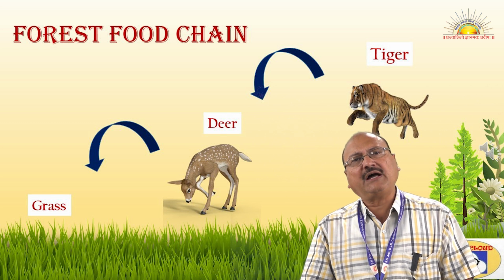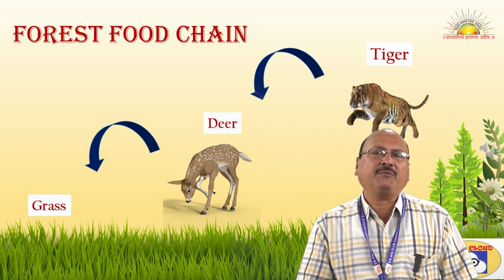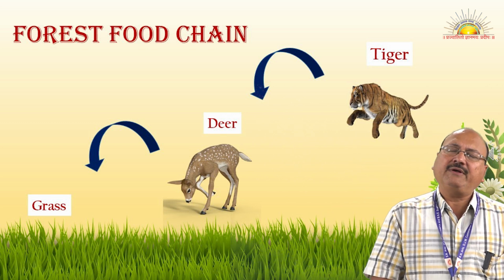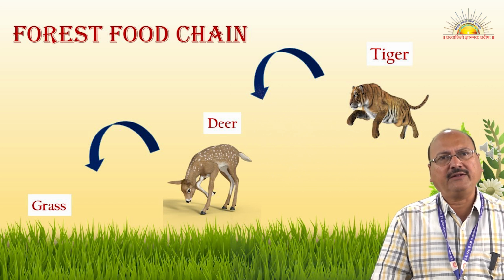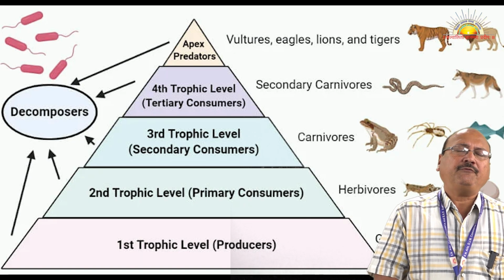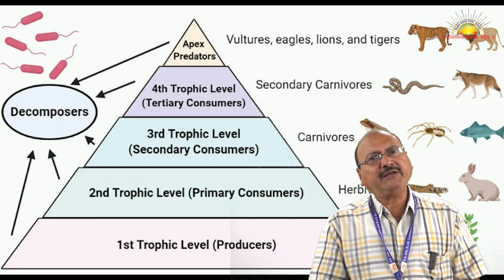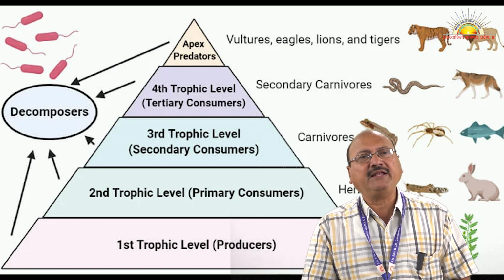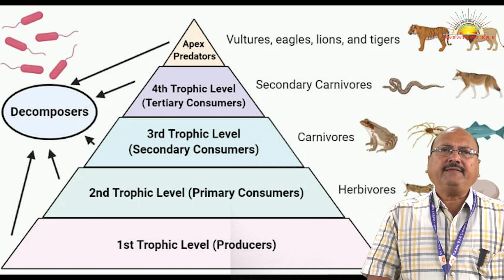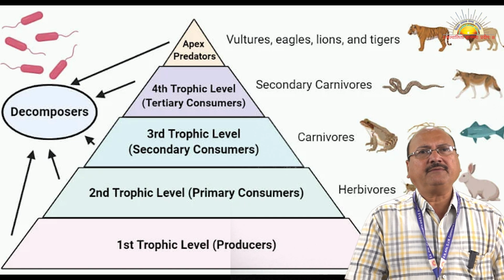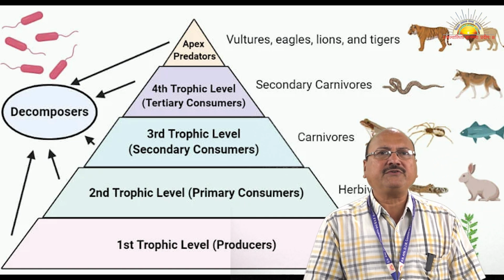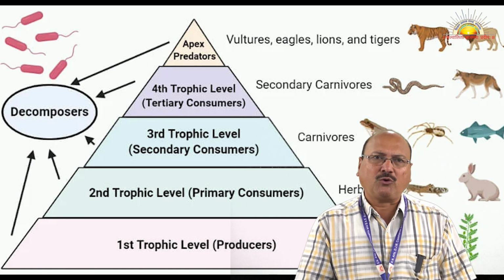A number of food chains are interlinked and form the food web. Various interactions also occur in all these ecosystems. If we see the producers in the aquatic ecosystems, primary producers are mainly phytoplanktons, then the primary consumer will be zooplankton, that is eaten by the small fishes, and they by the big fishes, and so on.